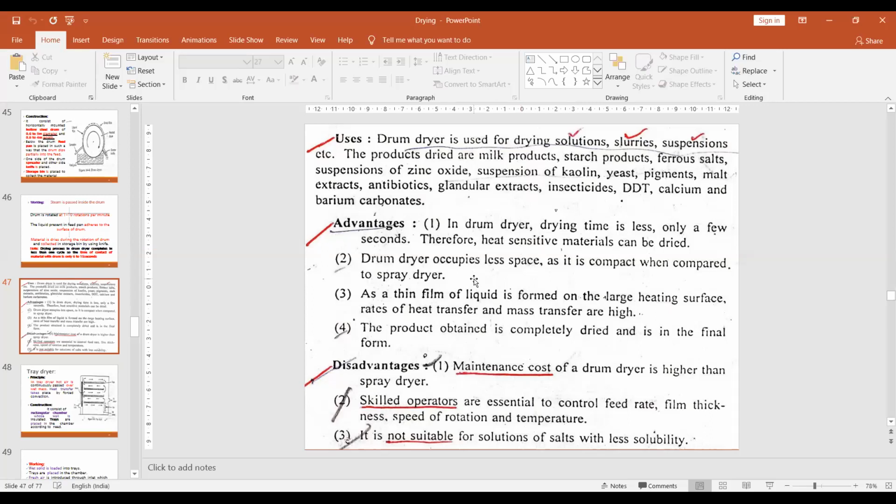The drum dryer occupies less space. It is very compact when compared to the spray dryer. As a thin film of liquid is formed on the larger heating surface, the rates of heat transfer and mass transfer are very high, because the film is formed uniformly and very thinly on the drum. So ultimately there is higher heat transfer and mass transfer.